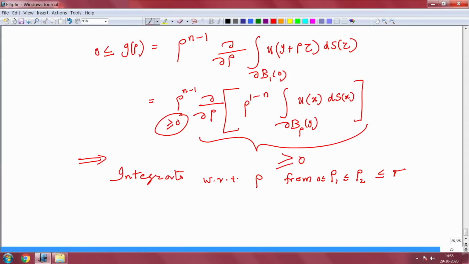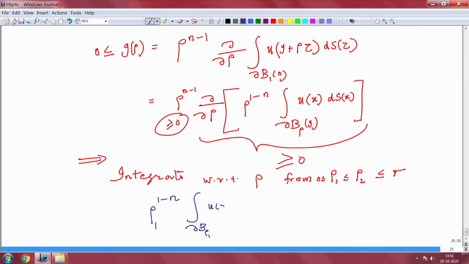You can choose any rho 1 and rho 2, because this formula is valid for any rho 1 and rho 2. So if you integrate, the integral gives exactly that term. So integrate, you will get this. Let me use a different color. So you will get rho 1 power 1 minus n times the integral over the boundary of B rho 1 of y